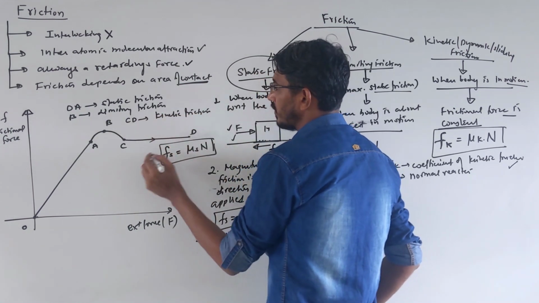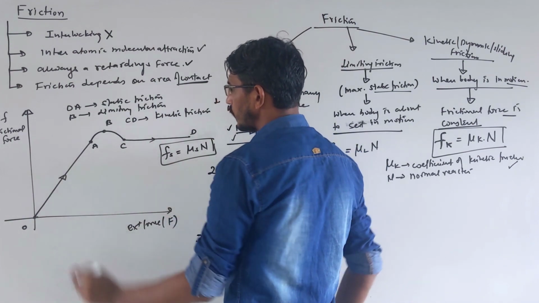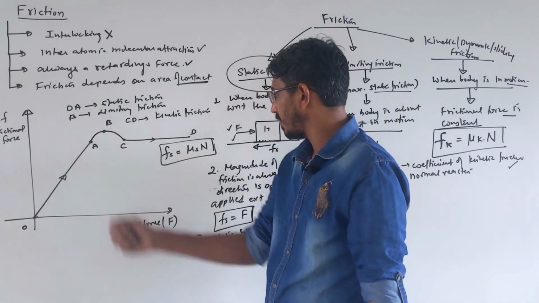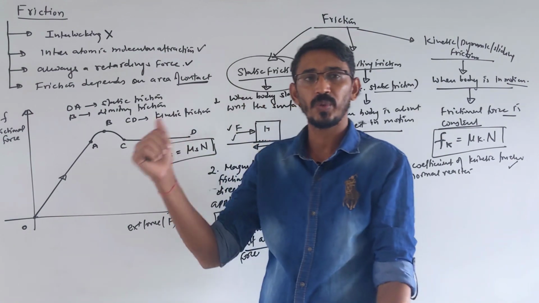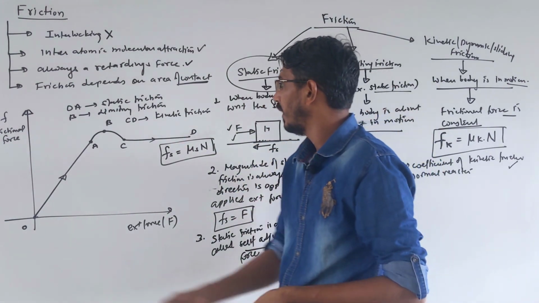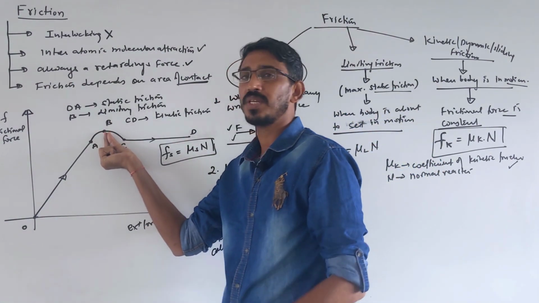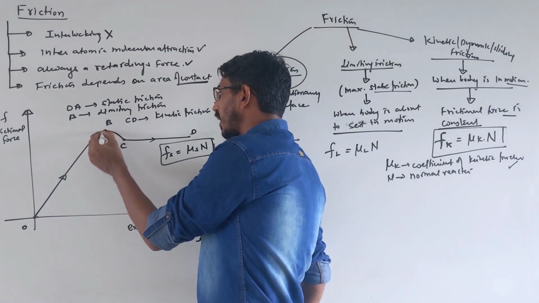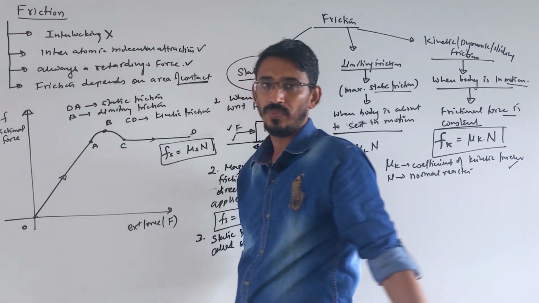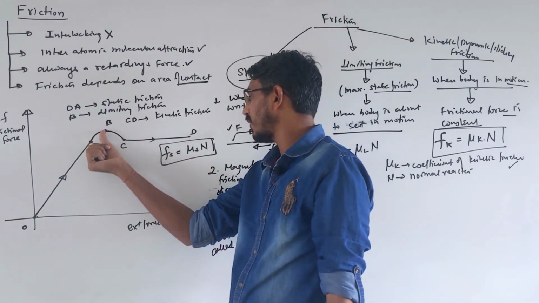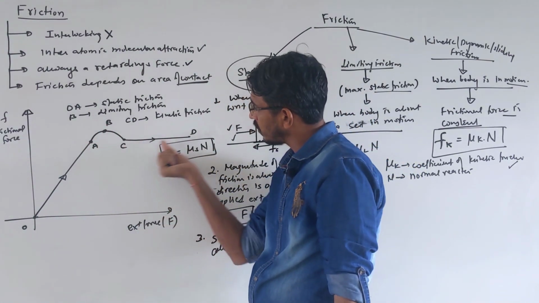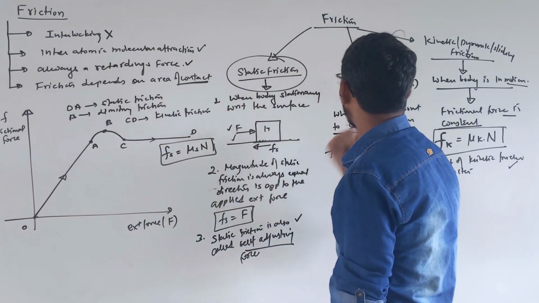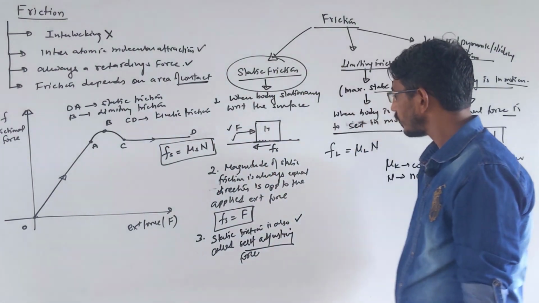Yes. It becomes what? Constant. So three parts of this graph. O to A, this represents what? Your static friction, which is directly proportional to what? The external force applied. And point B is your maximum static friction, also called what? Limiting friction, right? After this point, the body starts moving, correct? It's set in motion. So the frictional force is reduced a little here and becomes constant. So that's called what? Kinetic or dynamic friction, right?